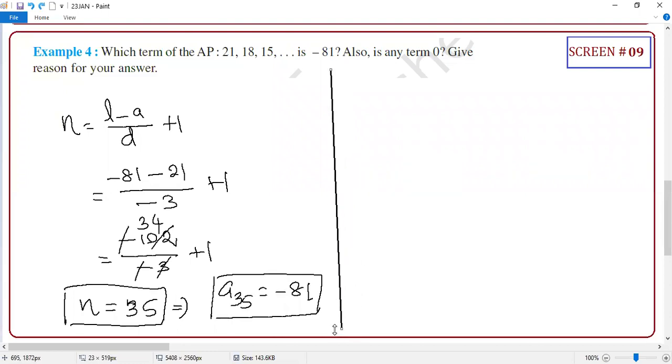What is the next thing they are asking? Also, whether 0 is a term in the sequence. So you need to justify whether the term is a part of the sequence or not. One way is, you can go 15, the next term is 12, the next term is what, student? 9, then 6, 3, 0. Correct or not? 0 is coming. 0 is a term.